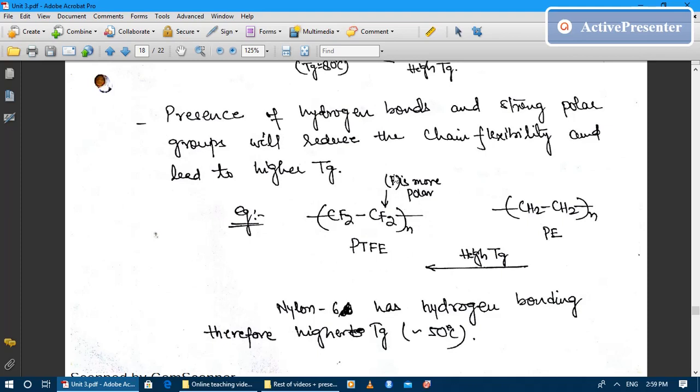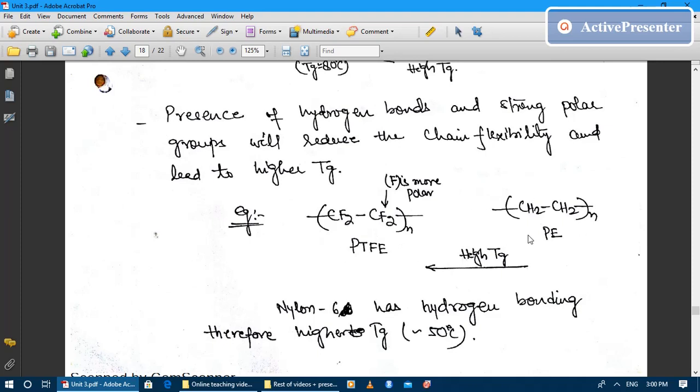You must have seen that Teflon is being coated on cookware, non-stick cookware, and even if you expose it to the direct flame, it is not going to melt. But polyethylene will easily melt at temperature above 150 degrees centigrade, whereas PTFE has a melting point of more than 500 degrees centigrade.